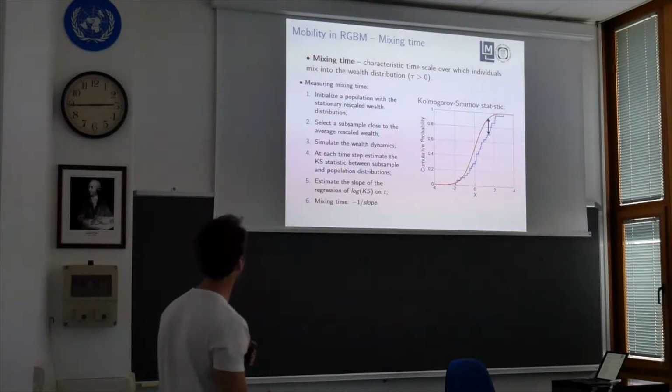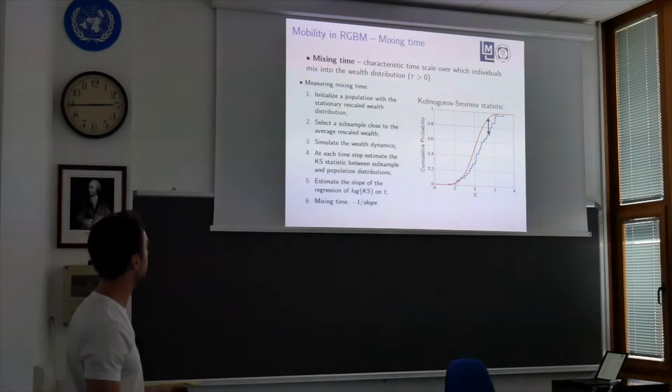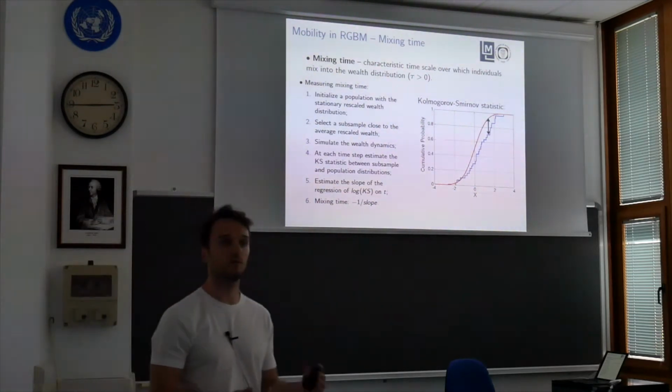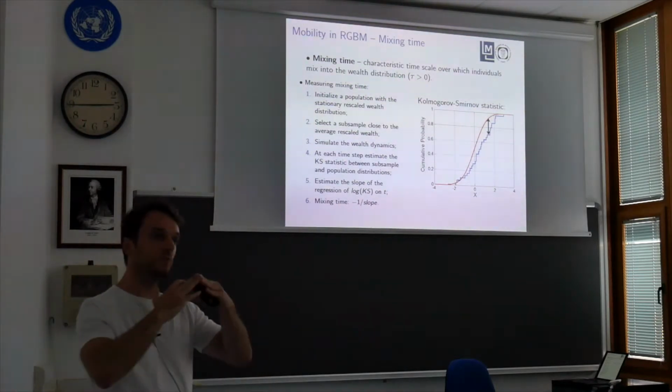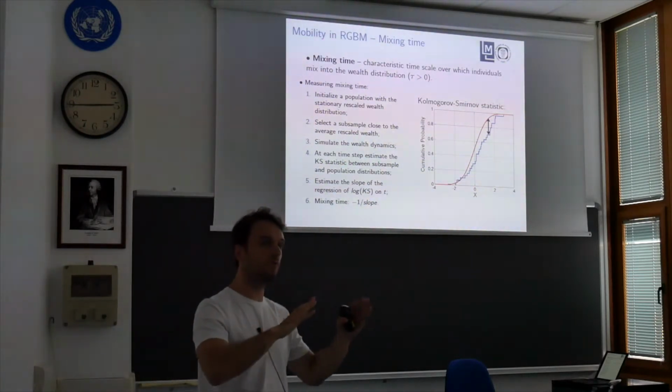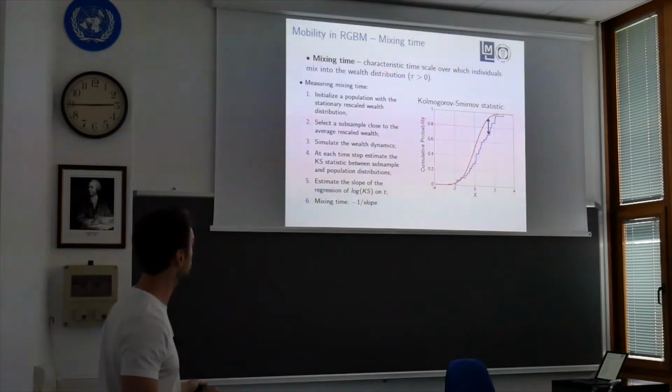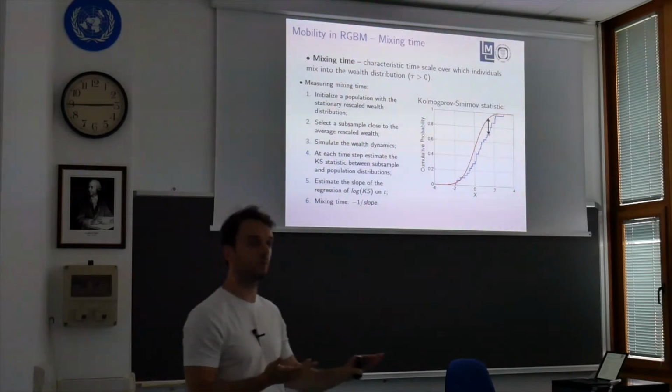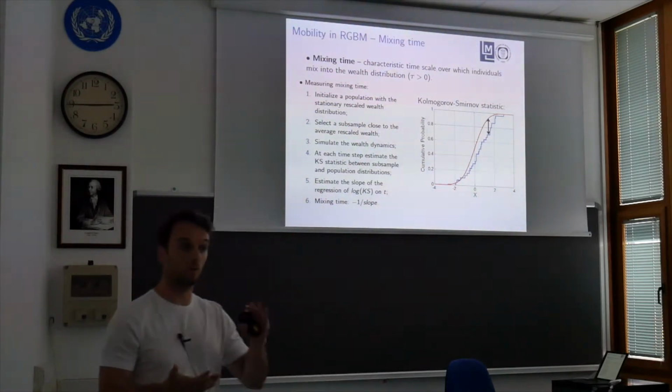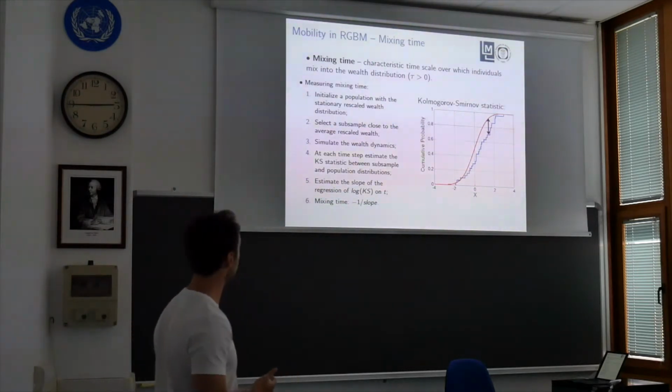So now let's define mixing time in more detail. Again, I'm repeating myself. Mixing time is the characteristic time scale over which the individuals mix into the population. So we assume that there is a steady state distribution. Therefore, mixing time can exist only for tau greater than 0. This is the first point which we want to point out. Then, how do we measure mixing time?